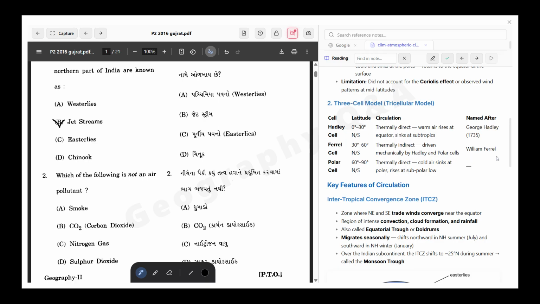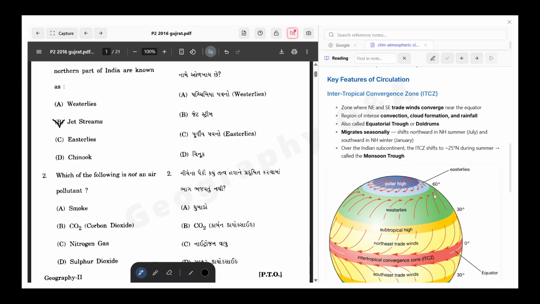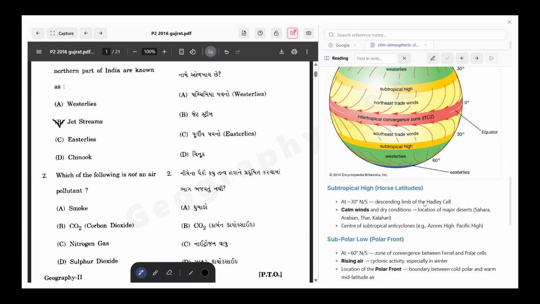Like the Hadley cell, William Ferrel, followed by the intertropical convergence zone (ITCZ), where the northeast and southeast trade winds converge near the equator, a region of intense convection, cloud formation and rainfall, also called the equatorial trough or doldrums. It migrates seasonally, shifting northward in the Northern Hemisphere summer in July and southward in the Southern Hemisphere summer. Over the subcontinent, the ITCZ shifts to about 20° north during summer, called the summer monsoon trough.